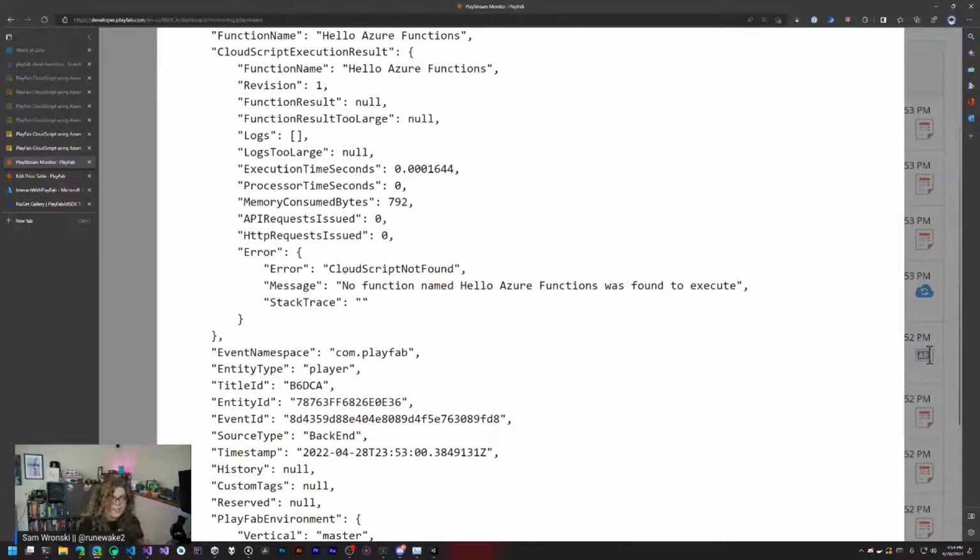One of the advantages of doing that instead of directly invoking your Azure functions is you can put this behind PlayFab authentication, which means a player has to sign in to their PlayFab account and be authenticated in order to interact with these functions. That means you're actually going to get information about the player that's signed in, so they can't pretend to be somebody else.